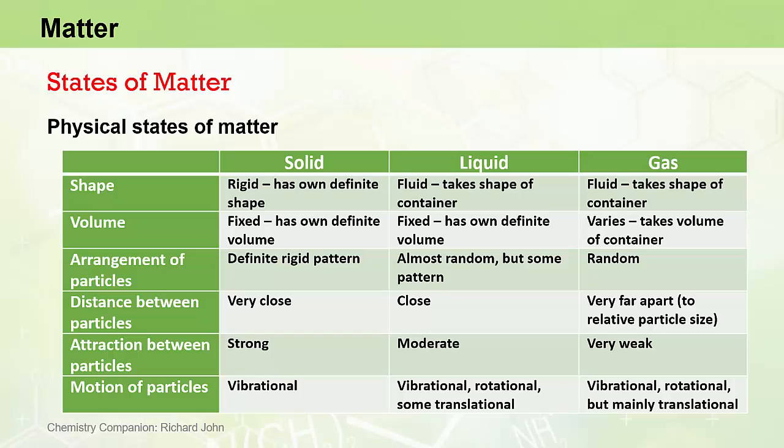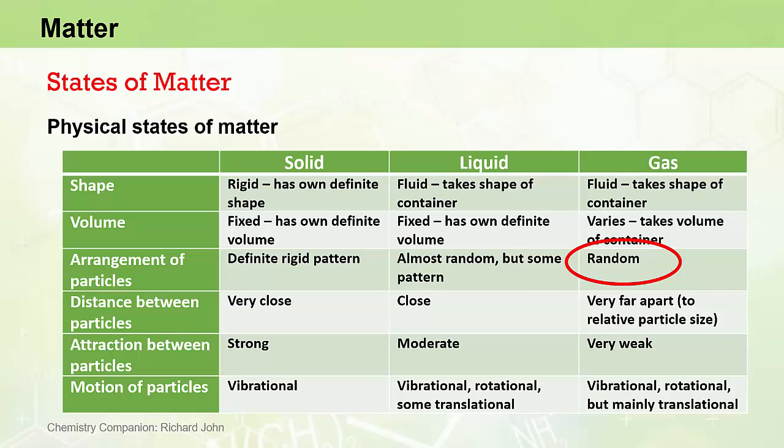This table here shows some of the physical characteristics of solids, liquids, and gases that we've just seen, but it also provides information about the arrangement of particles, the relative distance between the particles, the relative strength of attraction between particles, and also the main modes of motion of the particles in solids, liquids, and gases. So if we look at one of the distinguishing features between solids, liquids, and gases, we see that solids have a definite rigid pattern in terms of the arrangement of particles, whereas at the other extreme, the arrangement of gas particles are quite random. Gas particles fly off in random directions, bumping into each other and bumping into the walls of the container they are kept in.